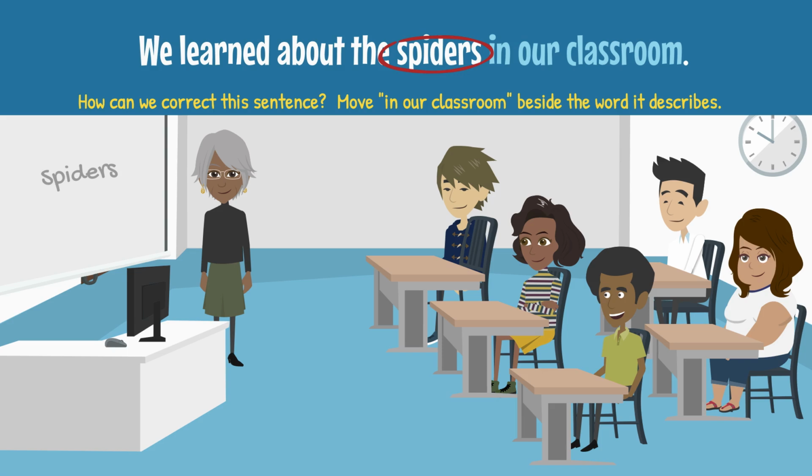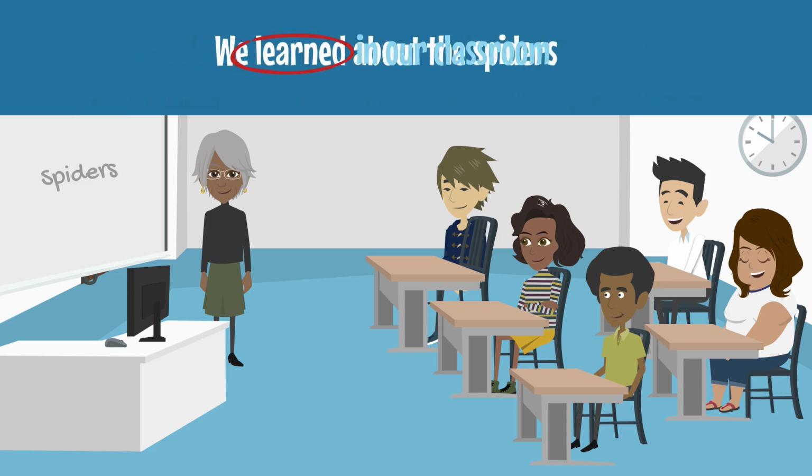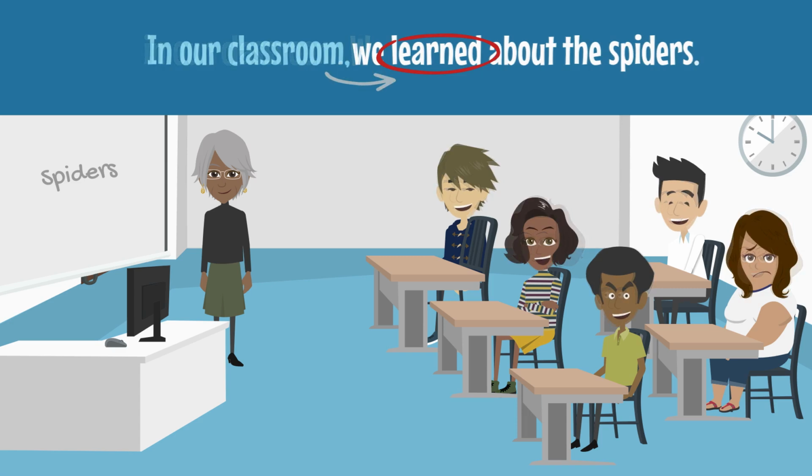So which word does in our classroom actually describe? Learned. We need to move the phrase in our classroom closer to the verb learned. Let's take this prepositional phrase and move it to the beginning of the sentence. Now we have, in our classroom, we learned about the spiders. See the difference? Now this sentence is correct.